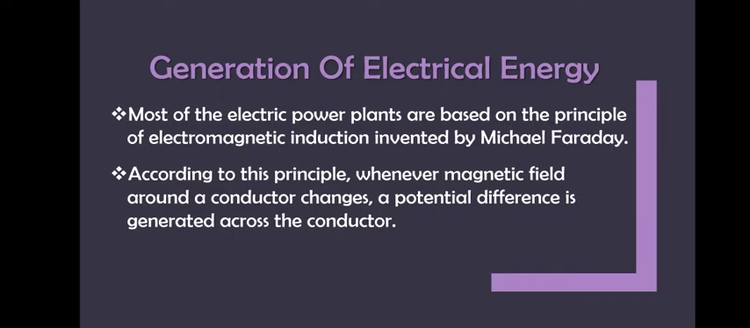Most of the electric power plants are based on the principle of electromagnetic induction, which was invented by Michael Faraday. What do we mean by electromagnetic induction? According to this principle, whenever the magnetic field around a conductor changes, where a conductor means any metal or any substance which can conduct electricity, a potential difference is generated across the conductor, and that potential difference is nothing but energy.